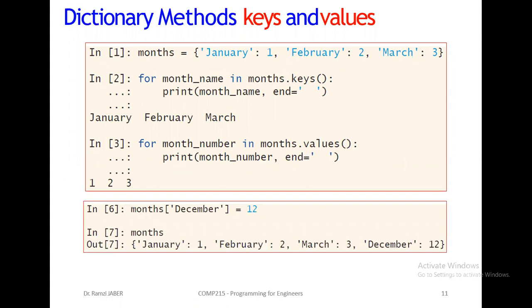Now, I want to add a new pair. As before, just write the dictionary and put the key, December equal 12. If December is found, the value will be replaced by 12. If it's not found in the dictionary, it will be added at the end of the dictionary. It will always be added at the end. So here, December 12 will be added to the end of the dictionary. Okay?